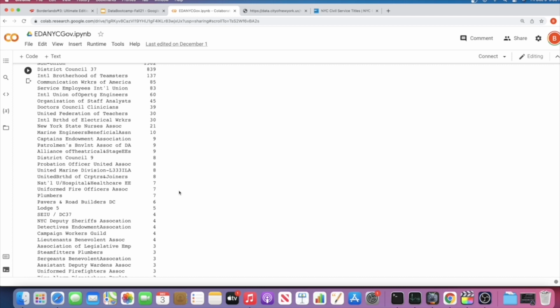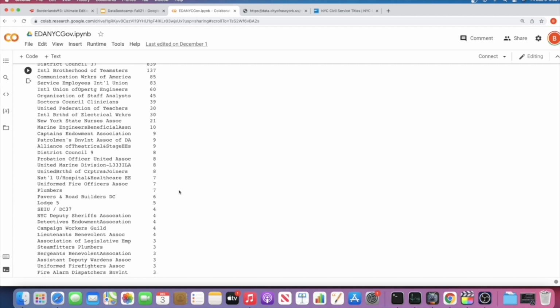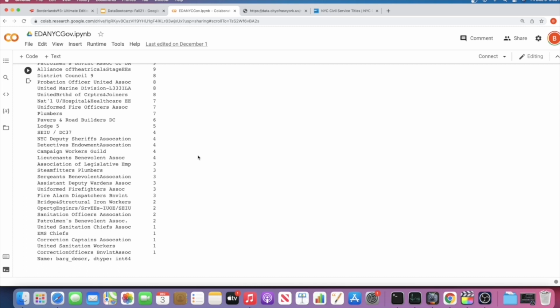Some of these kind of make sense because you have unions like the Lieutenants Benevolent Association, which, as I understand, is a police union. So they only represent the lieutenants and their specialized titles. That kind of makes sense if you take it in that sense. But then you have others like the Organization of Staff Analysts, which represents 45 titles.